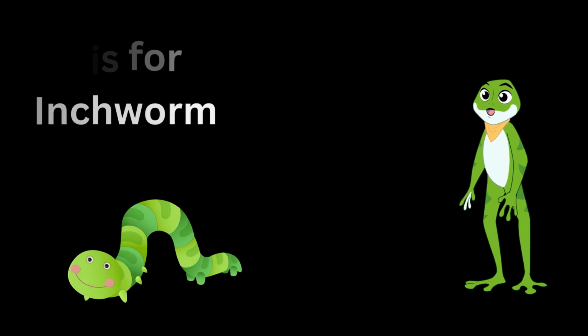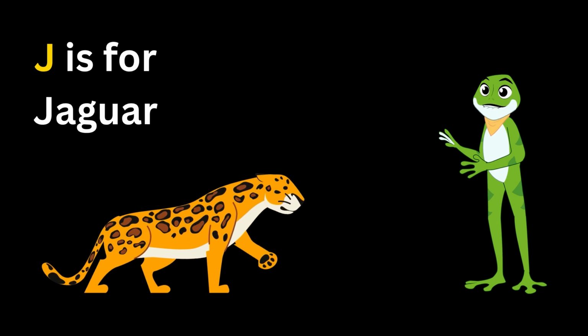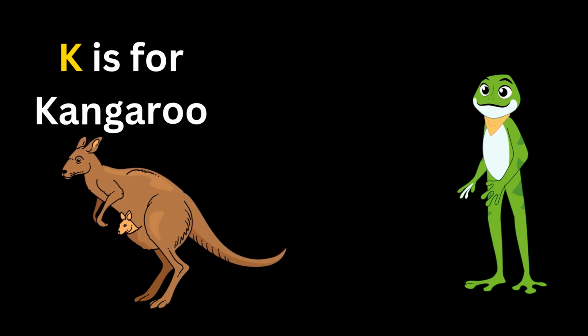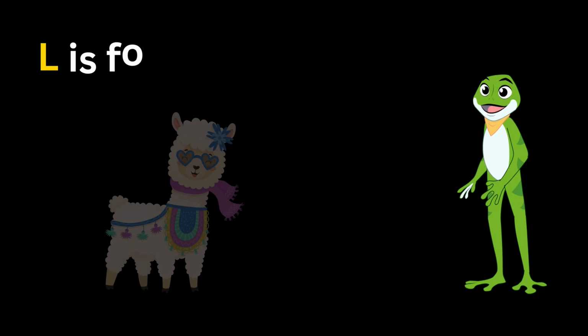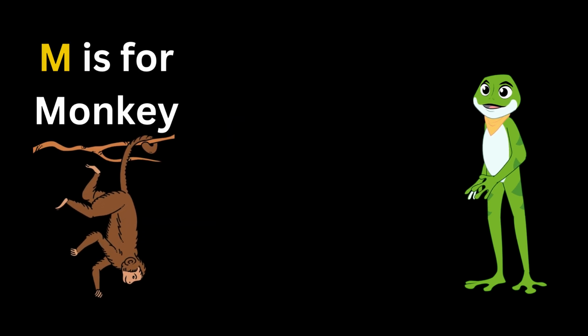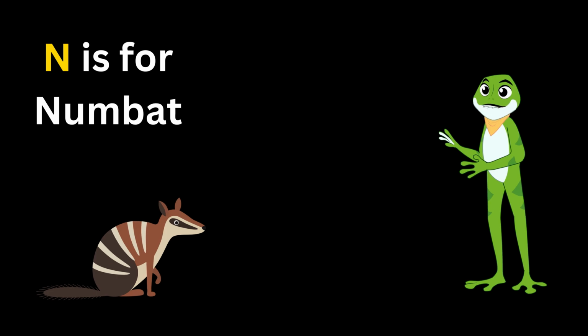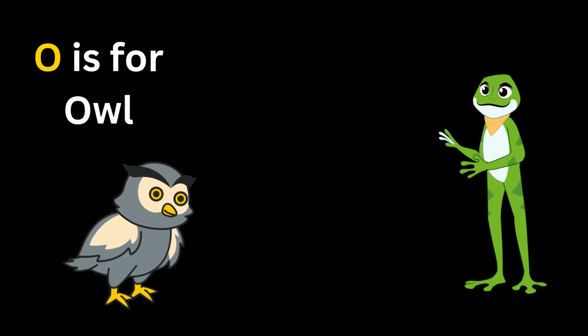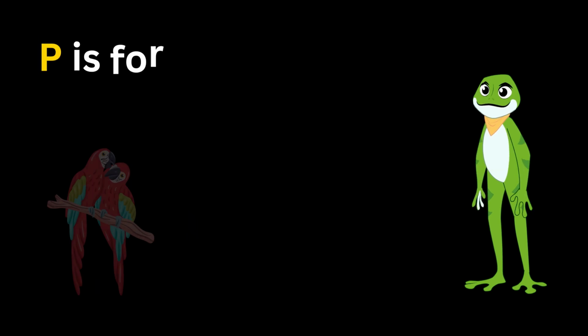I is for inchworm. J. J is for jaguar. K. K is for kangaroo. L. L is for llama. M. M is for monkey. N. N is for numbat. O. O is for owl. P. P is for parrots.